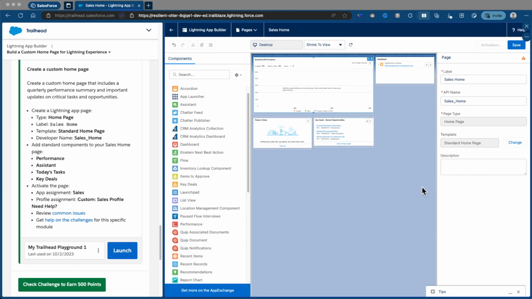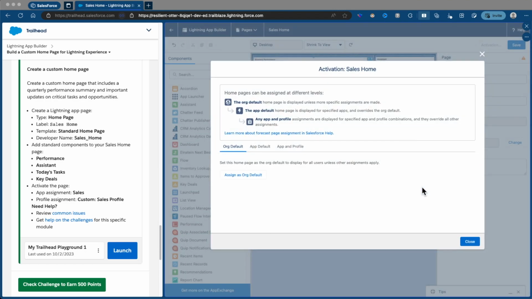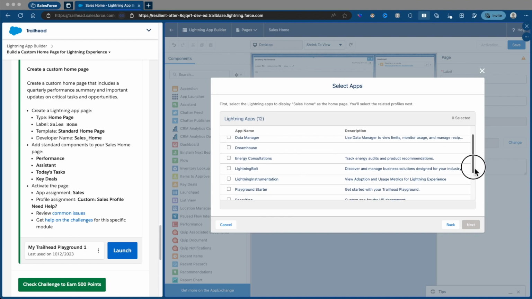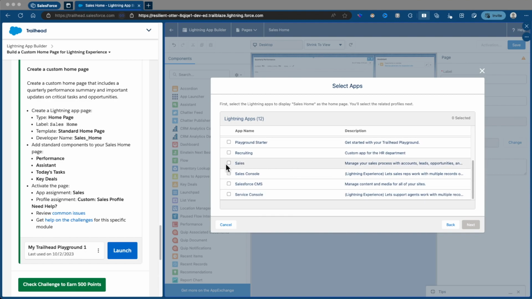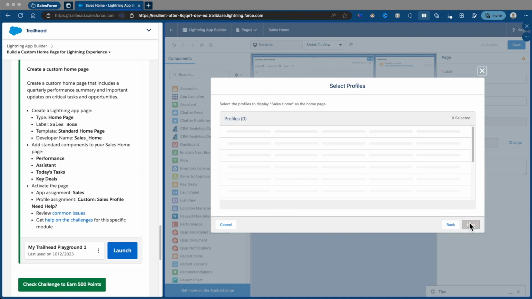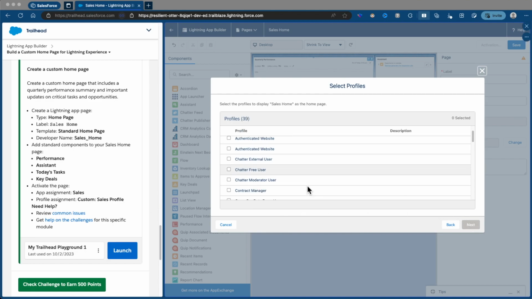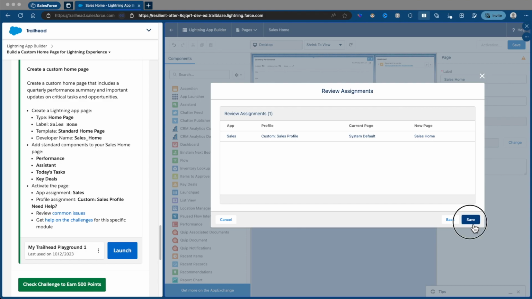Make sure to activate the Lightning page too. Here we'll be assigning an app and profile. Let's click on Assign. Let's search for sales and select it. For the profiles, it's the custom sales profile. Click Next and save.